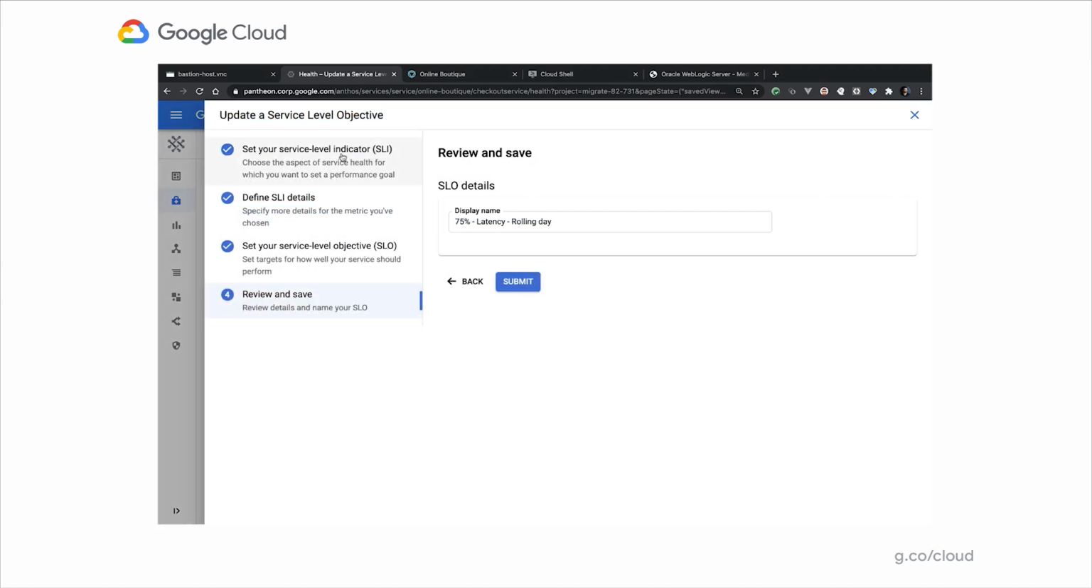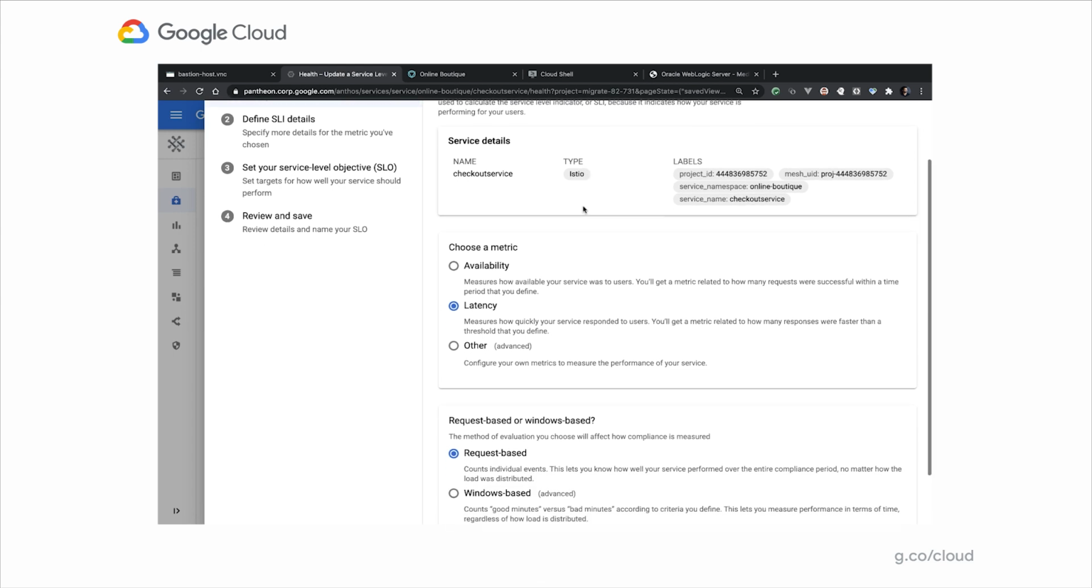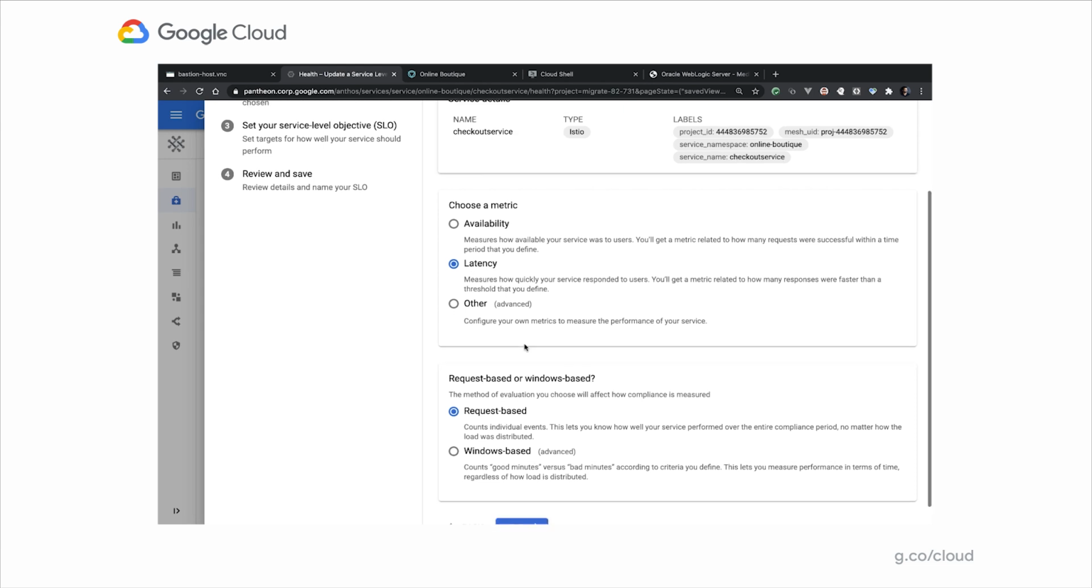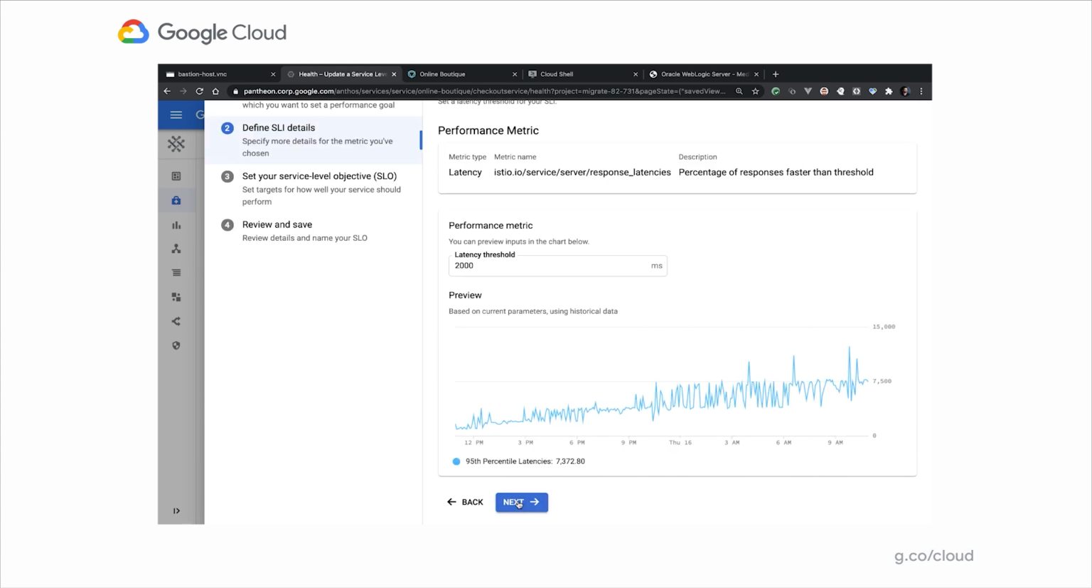Let's edit this SLO and let's start at the beginning on what that even means. So the first thing I want to do is select my service level indicator. It could either be availability-based, latency-based, or even custom metrics-based. In this case, we're doing a latency-based indicator, and it's a request-based SLO. We go to the next screen.